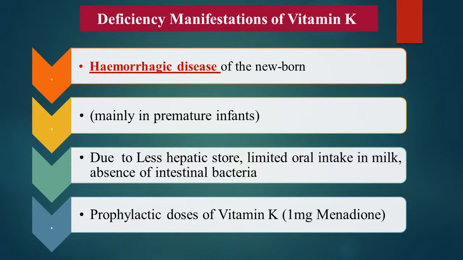So to those newborn, prophylactic doses of vitamin K, that is 1 milligram of menadione, should be administered to prevent hemorrhagic diseases.